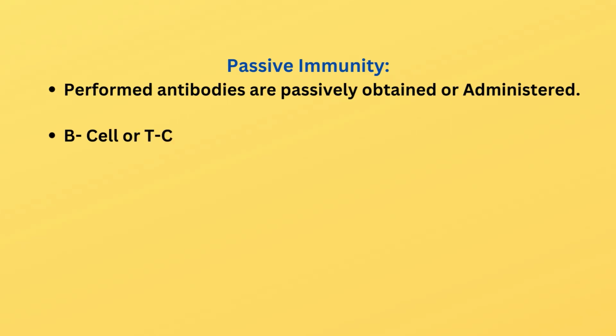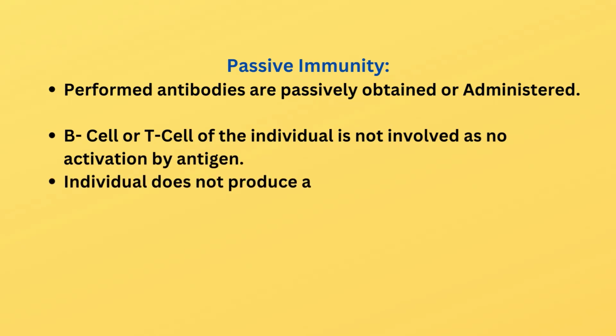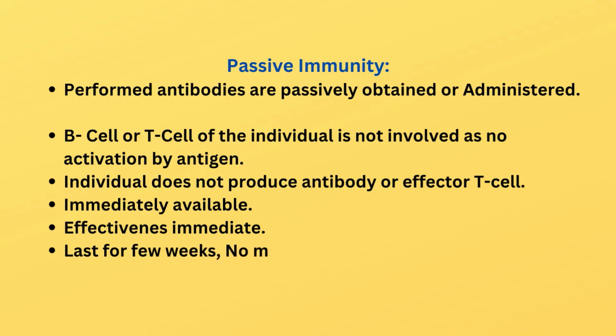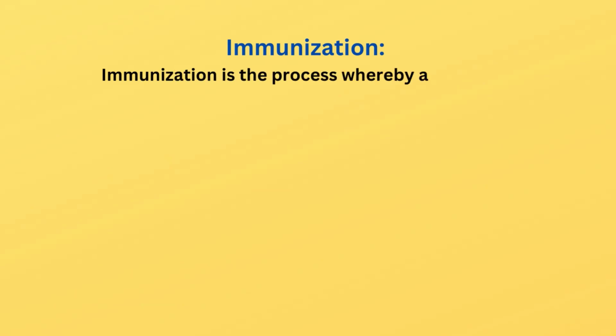Passive immunity. Preformed antibodies are passively obtained or administered. B cell or T cell of the individual is not involved, as there is no activation by antigen. Individual does not produce antibody or effector T cell. Immediately available. Effective means immediate. Lasts for a few weeks, no memory. Used for treatment or for prophylaxis. Hypersensitivity may develop.